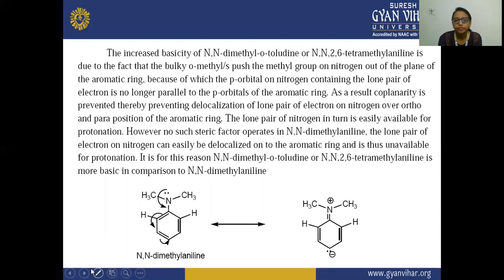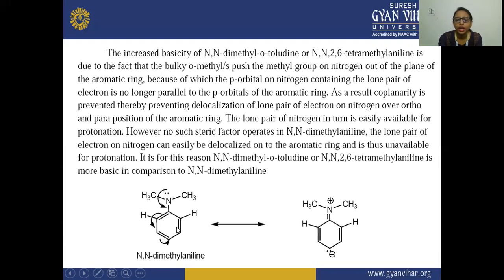However, no such steric factor operates in N,N-dimethylaniline, and that is why the lone pair of electrons on nitrogen can easily be delocalized onto the aromatic ring. This lone pair on nitrogen is delocalized on the aromatic ring, and is thus unavailable for protonation.